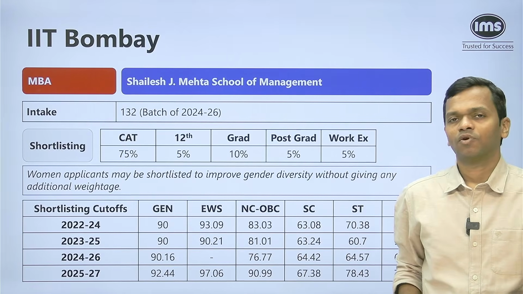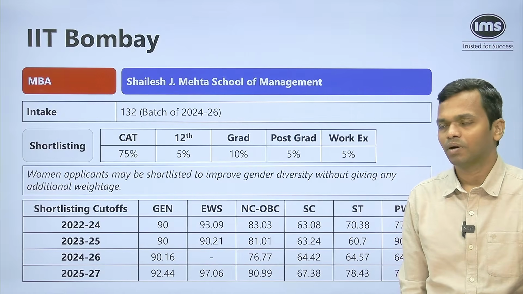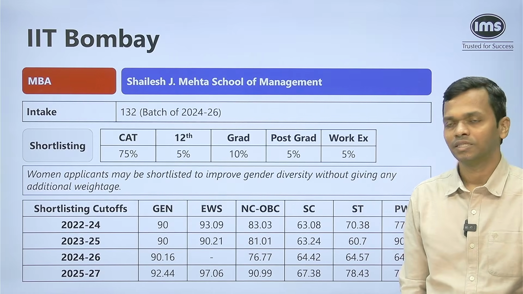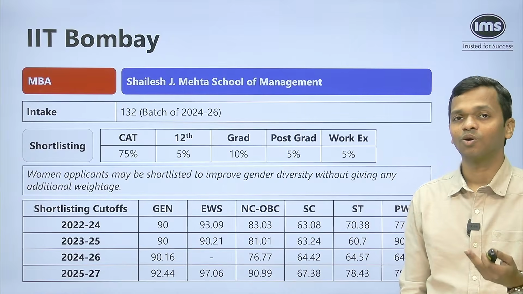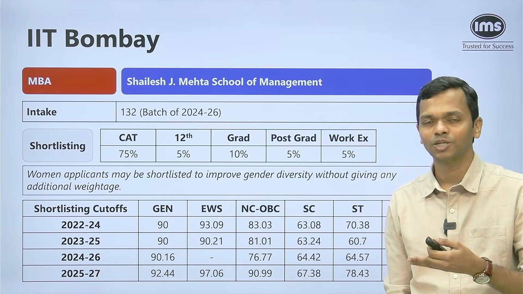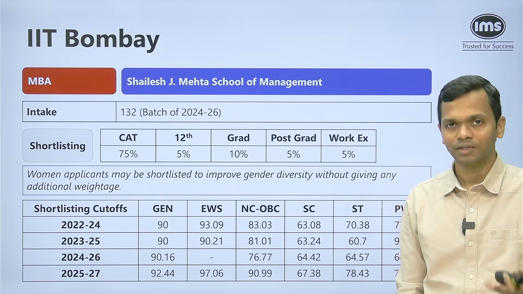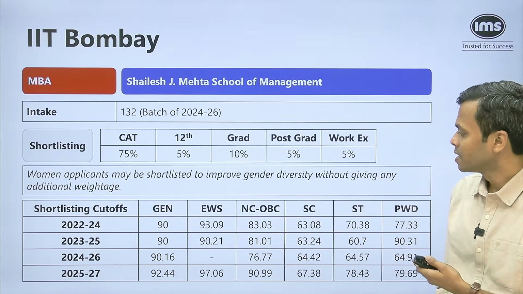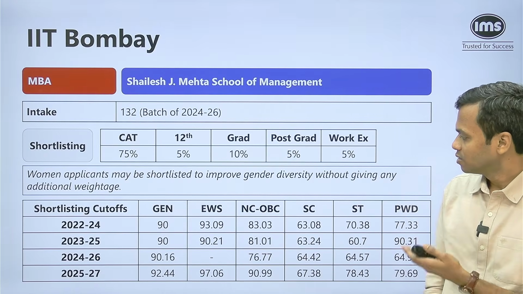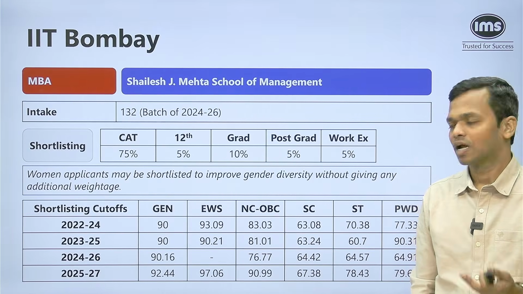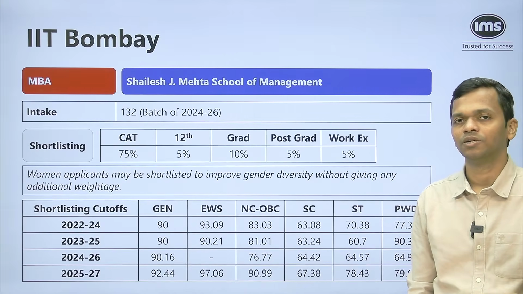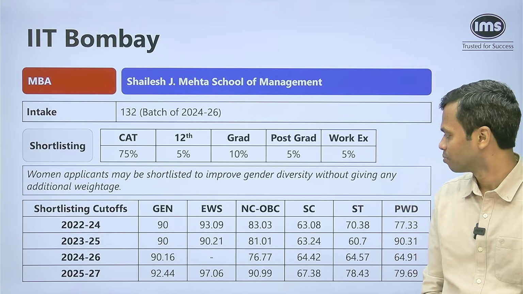EWS typically ranges from anywhere between 90-93 in the past, but last year it was around 97 percentile. A lot of students wonder how the EWS cutoff can be higher than the general cutoff. That does happen multiple times. NC-OBC cutoff typically is around 80 something, but last year was around 90. So even this year you could expect it to be closer to that number.